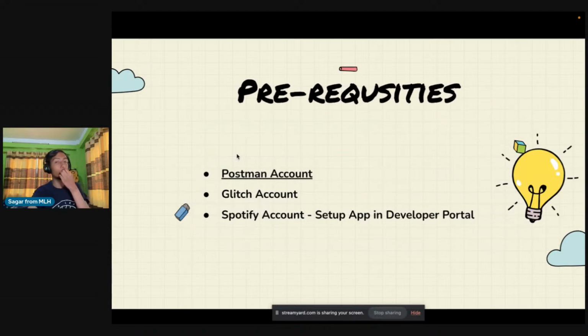Cool. So the prerequisites for this session are just two different things. You need a Postman account because we want to interact with the Postman platform. We'll just use it for testing purposes in this demo. We'll also use Glitch, as I already said, and to interact with the Spotify API, we need a Spotify account.